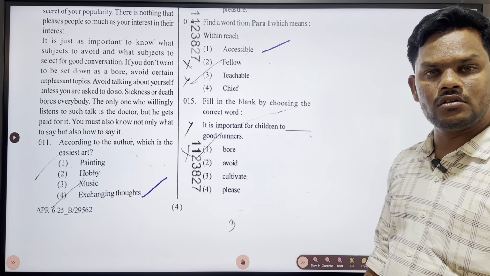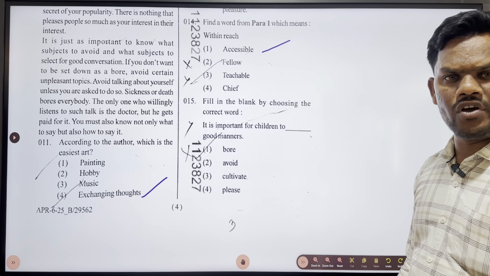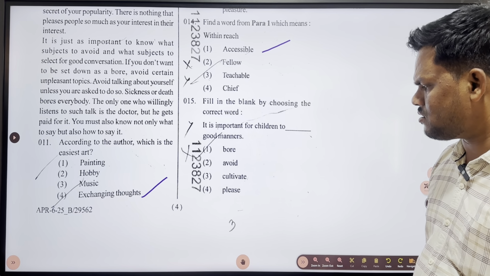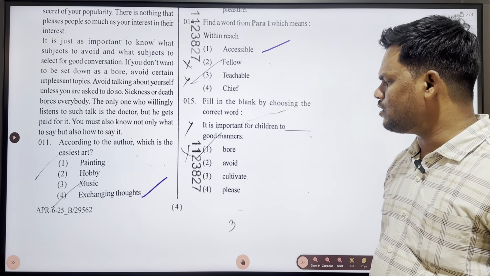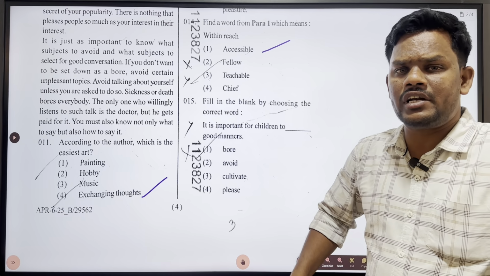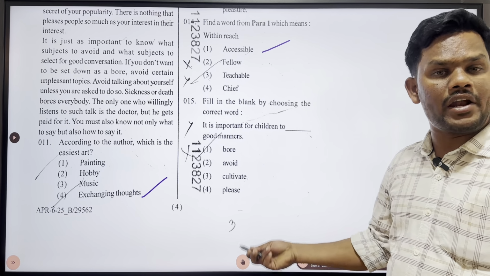Does bore match? No. Avoid good manners? No. Can we avoid good manners in children? No. The word please is not at all matching the blank here. So we can take cultivate. What is meant by cultivate? Cultivate is nothing but generate. It is important for children to generate good manners.